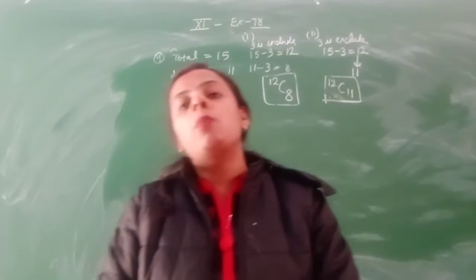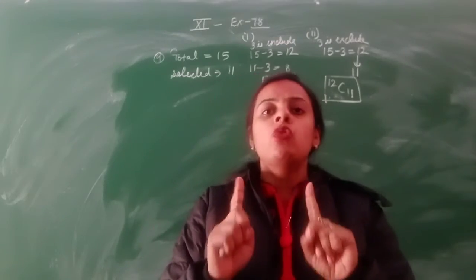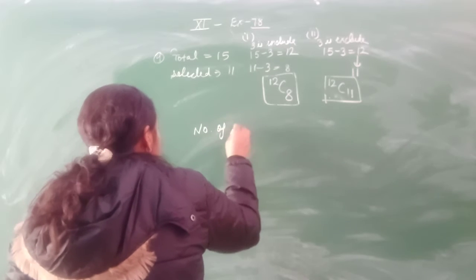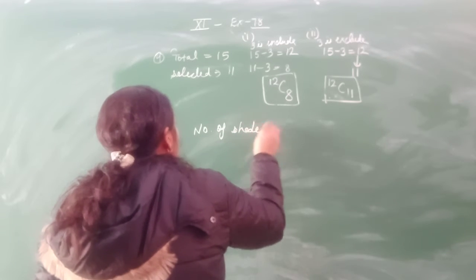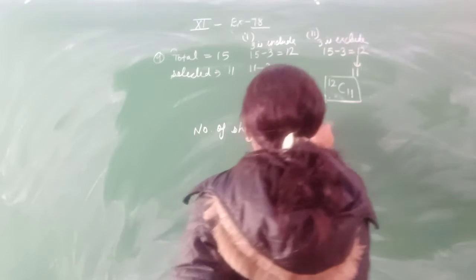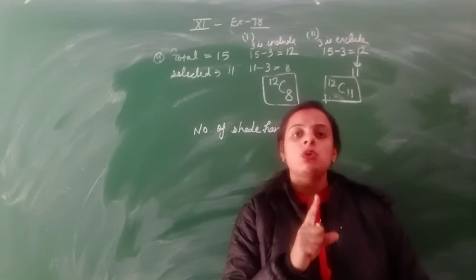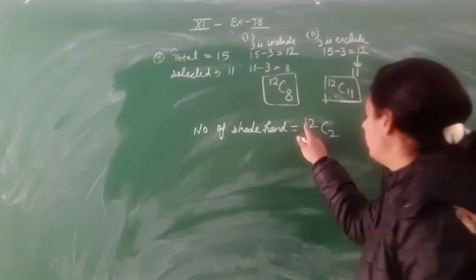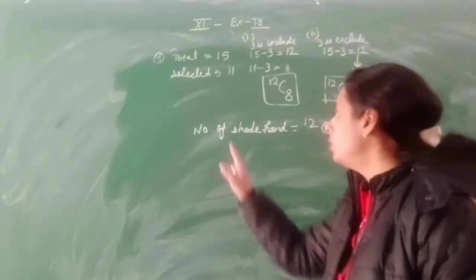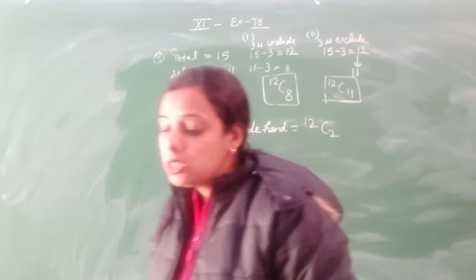So the total number of persons is 12 and for one handshake there is a need of 2 persons. So the number of ways of handshakes will depend upon the 12 persons taken 2 at a time. Out of the 12 you have to select 2 persons for one handshake, so 12C2 will be the answer to this question.